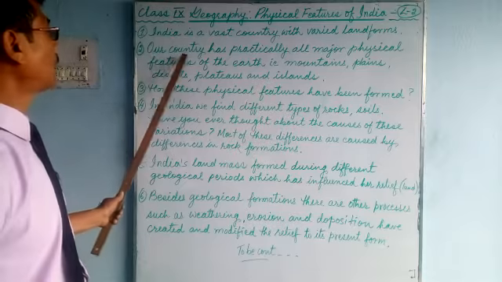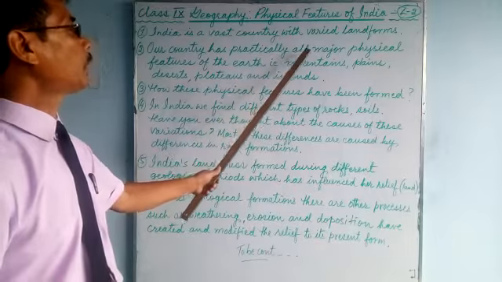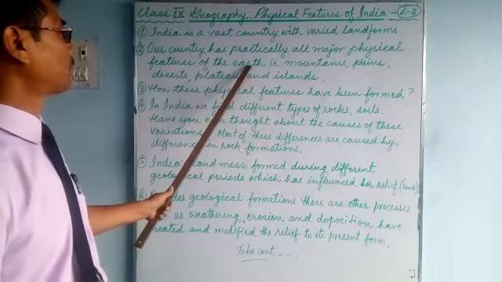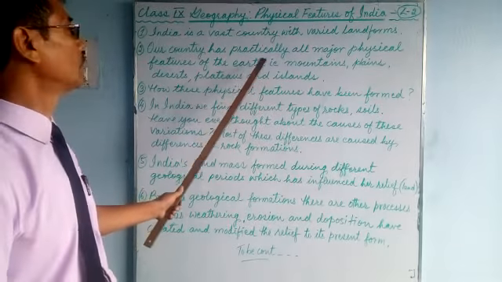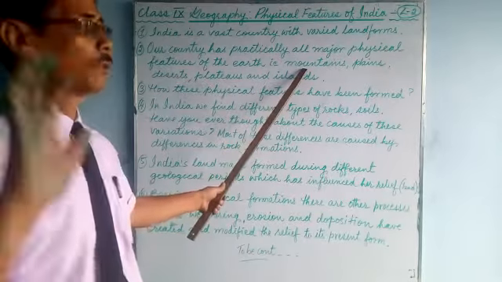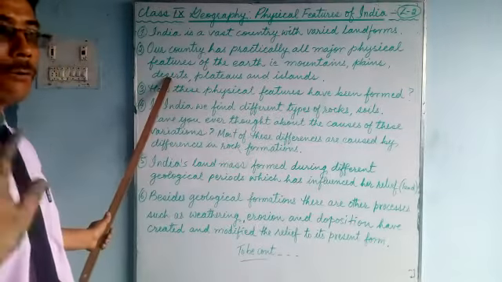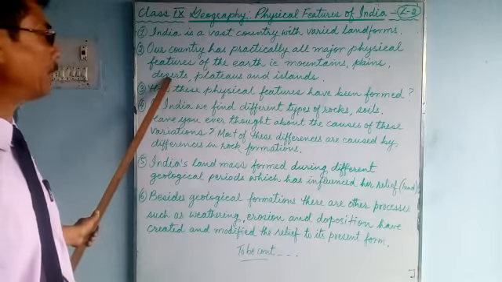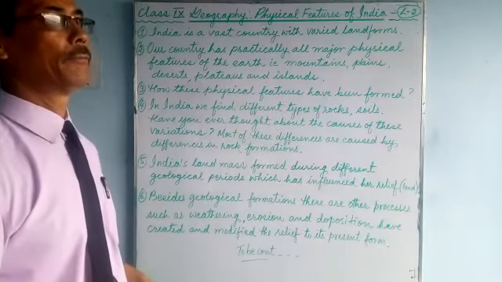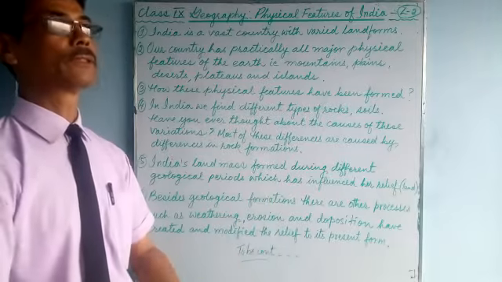Number 2, our country has practically, means almost, all major physical features, all types of land found on the earth, such as mountains. Mountains are found all over the world. Plains are also found all over the world. Deserts are also found all over the world. In most of the continents we have deserts. Plateau regions are also there. Islands are also there. But all these things are not found in one place.